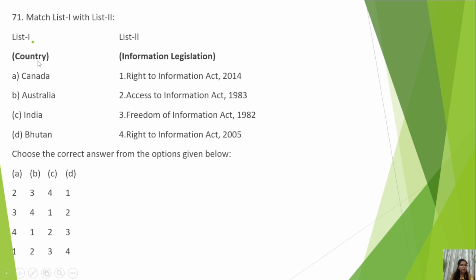Now list 1. Country with information legislation. Canada, Australia, India, Bhutan. Right to Information Act 2014. Access to Information Act 1983. Freedom of Information Act 1982. Right to Information Act 2005.